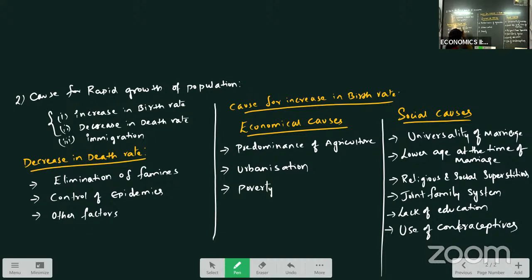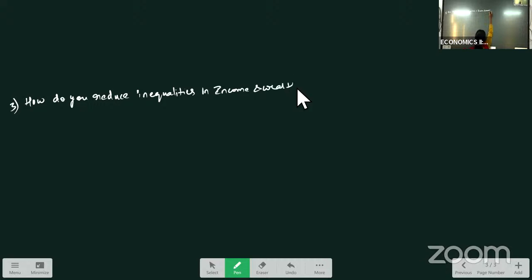Okay, so this is one more question you will prepare for your LAQ. Next question, how do you reduce inequalities in income and wealth distribution? This is one more important question repeating every time, right? How do you reduce inequalities? So the causes, how do you reduce means what? Measures. Means what measures are taken to reduce income and wealth inequalities.